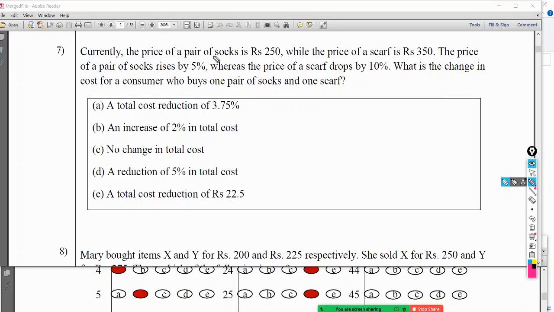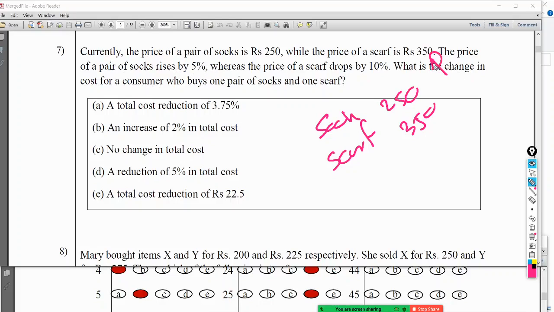Currently the price of the pair of socks is 250, while the price of the scarf is 350 rupees. The price of the pair of socks rises by 5%.